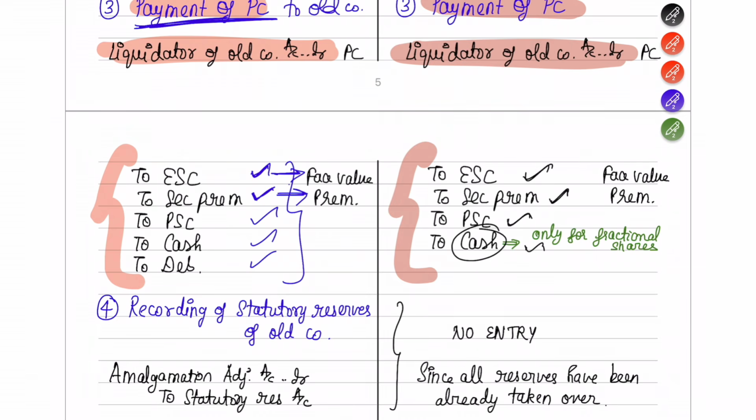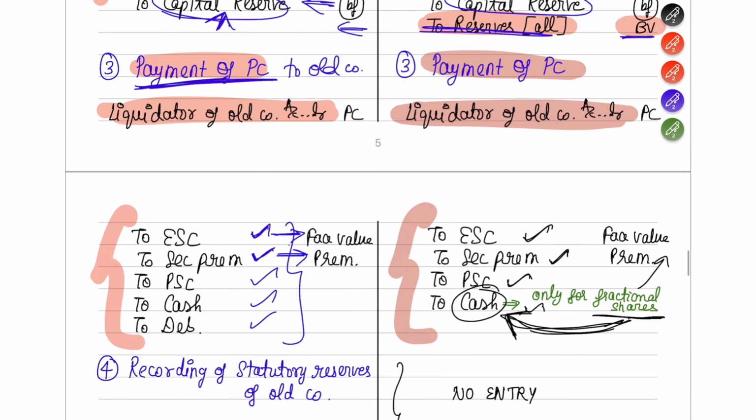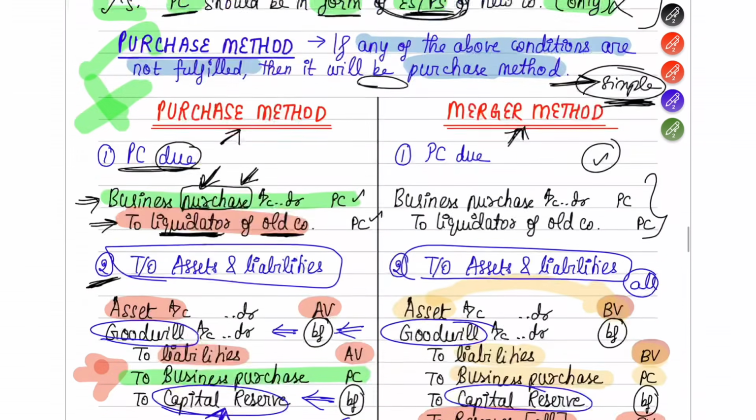In case there are any shares which you are getting in fractions, you cannot issue fractional shares. Instead of those fractional shares, you can pay it in the form of cash. So that alone will come in the form of cash here. Okay, so I hope you understood the first three journal entries.